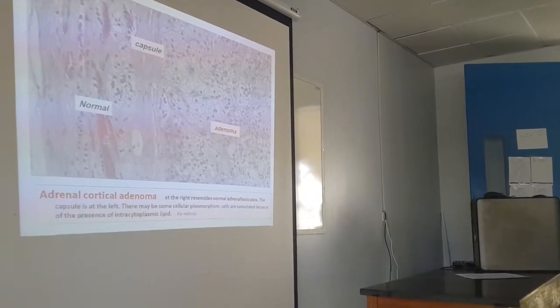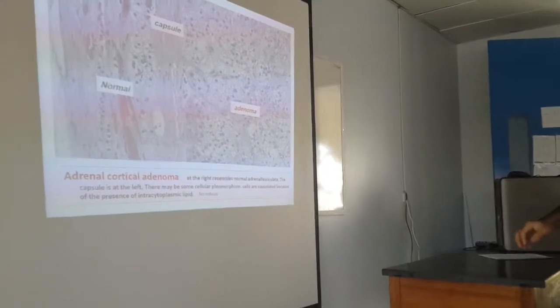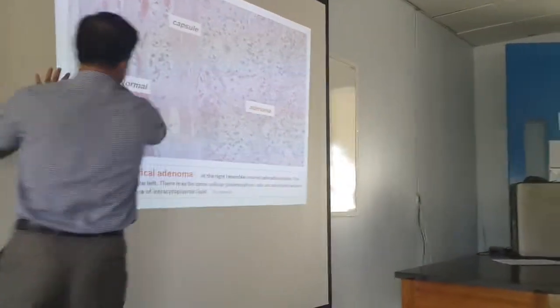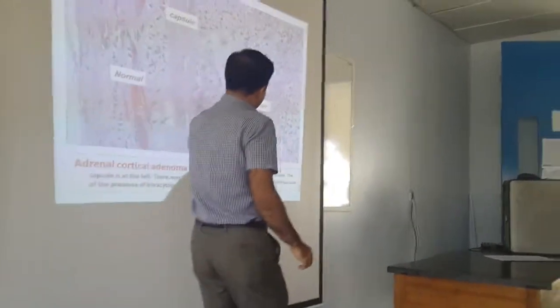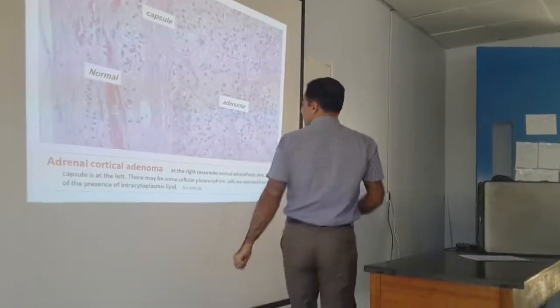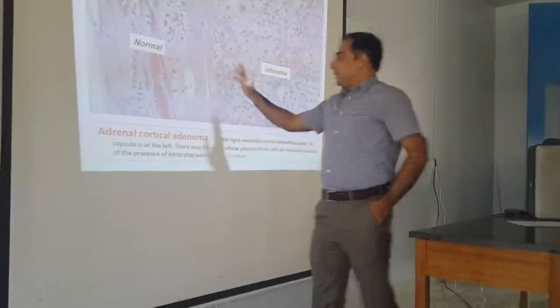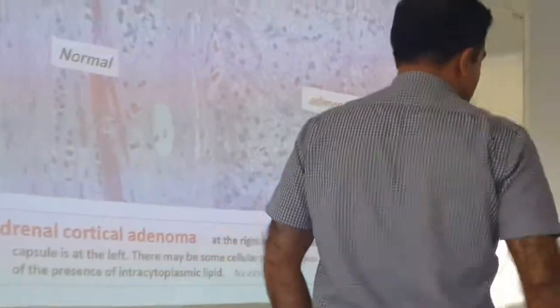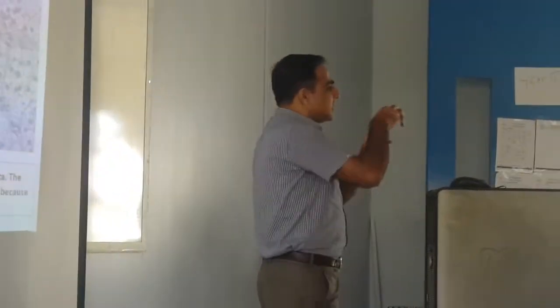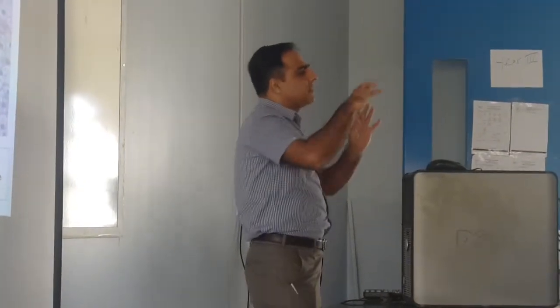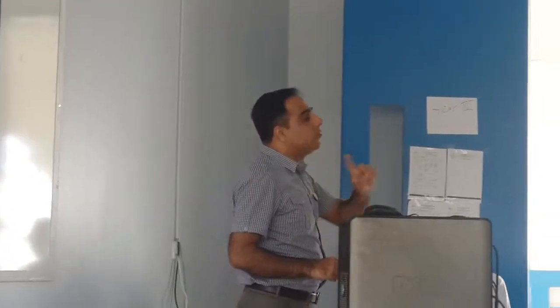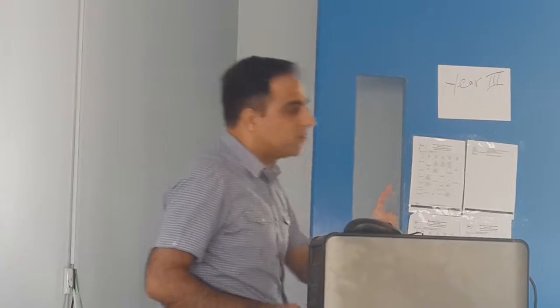Look at this. This is the normal appearance of the gland. And look here. This is the adenoma. There may be some cellular pleomorphism because it is an adenoma. So some cells are small, some are big. Some cellular pleomorphism, but there will be no mitosis. No mitosis will be there.